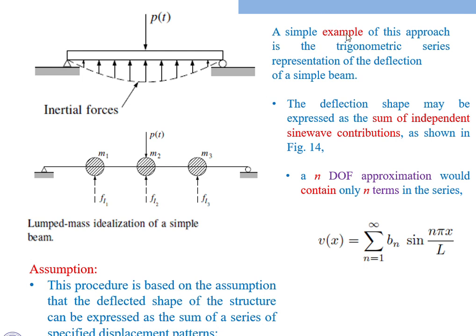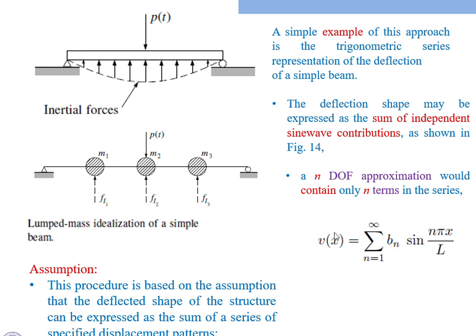A simple example of this approach is the trigonometric series representation of the deflection of a simple beam. This deflected shape of the beam we can define or represent by using trigonometric functions like sine or cosine.